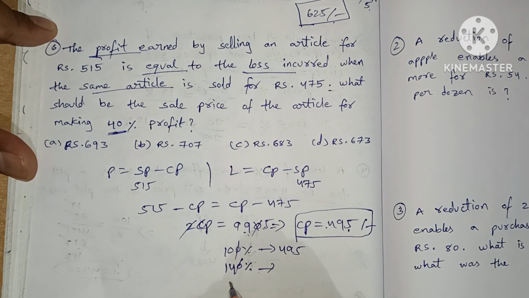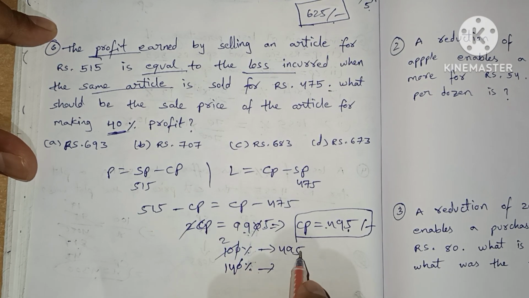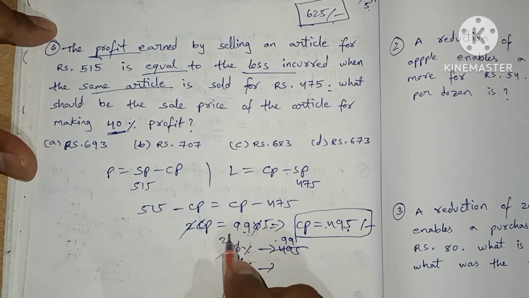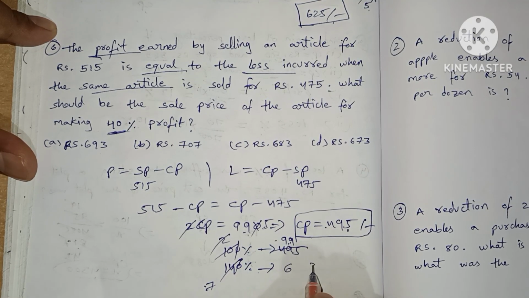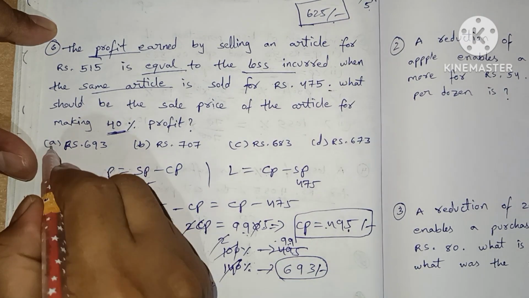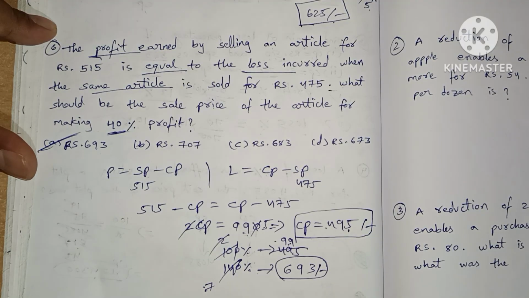So the zeros cancel. 495 times 7 by 5 means 99 times 7, which is 693 rupees. So answer for this one is 693 rupees.